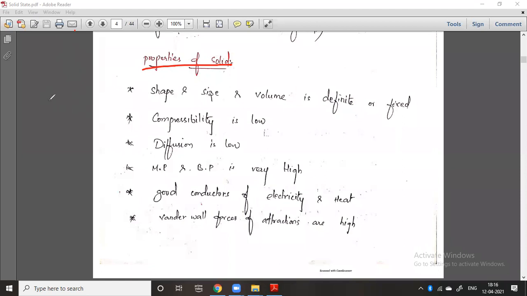You know that a solid, for example any rock or stone, has a certain shape, size, and volume that is definite and fixed.